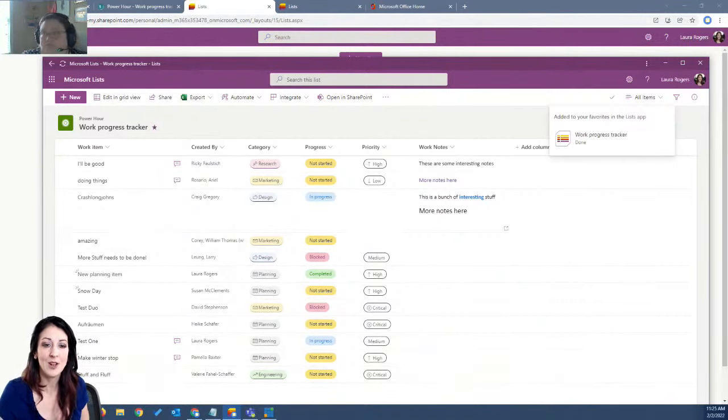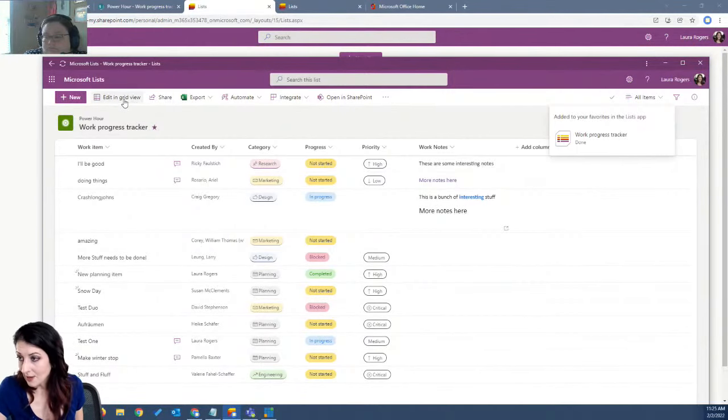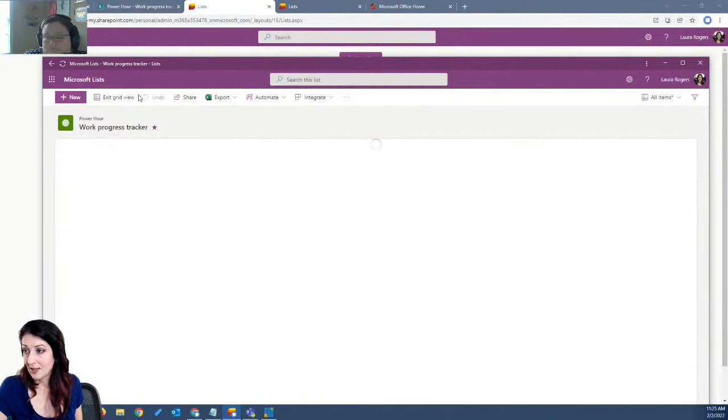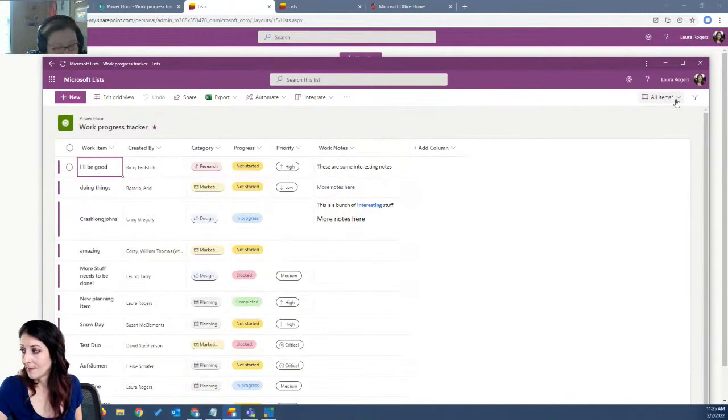Has anybody tried that out? Any other interesting things about that? Do y'all think that's helpful to have lists offline? It seems like maybe it'll make it faster if you've got a big list that you're dealing with. And I can also do all the things like edit it in grid view offline here.